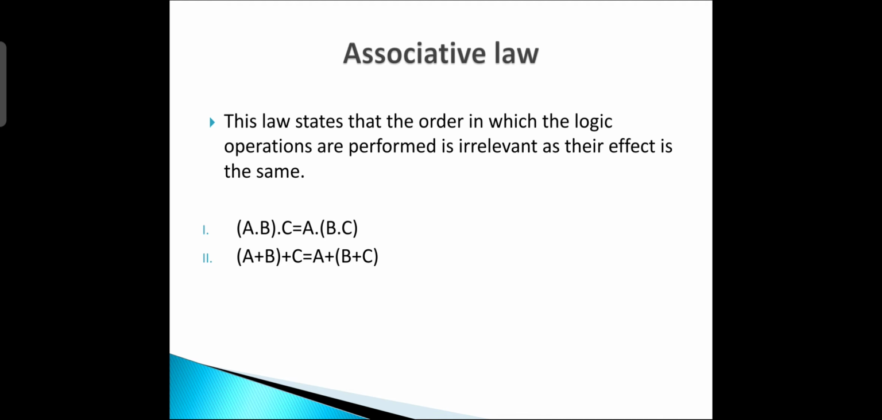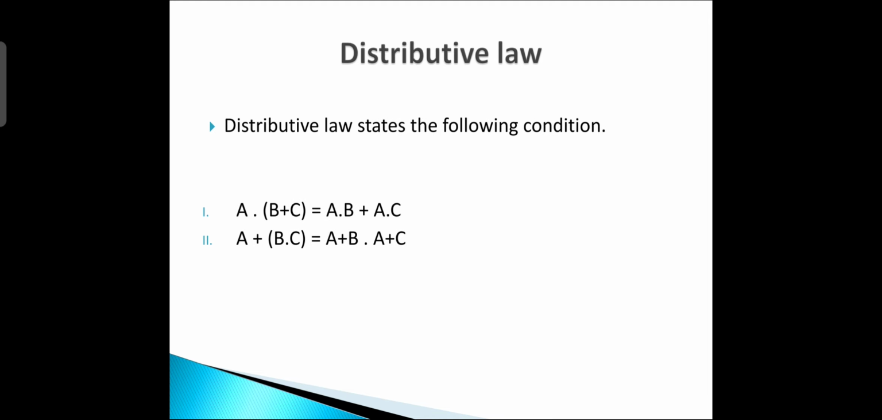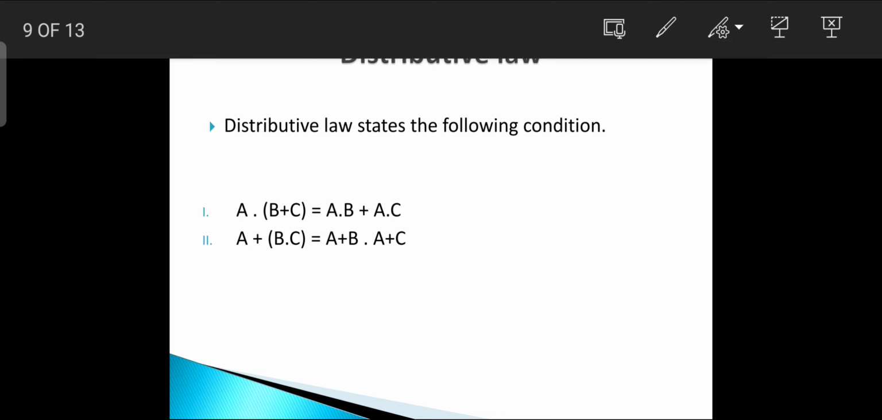The next is the associative law. The associative law states that the order in which the logical operations are performed is irrelevant, as their effect is the same. For example, a dot b dot c will be equal to a dot b, within the bracket, dot c. Similarly, from duality we can say that a plus b plus c will be equal to a plus b, within the bracket, plus c.